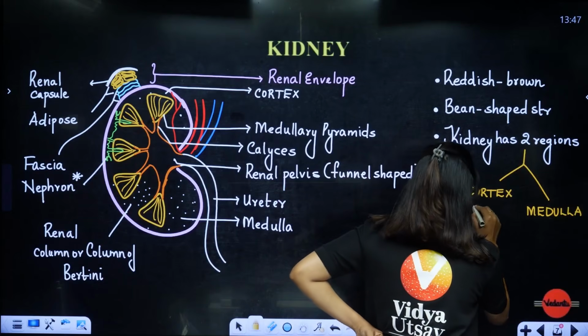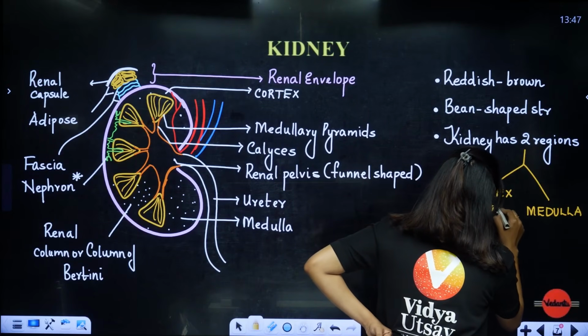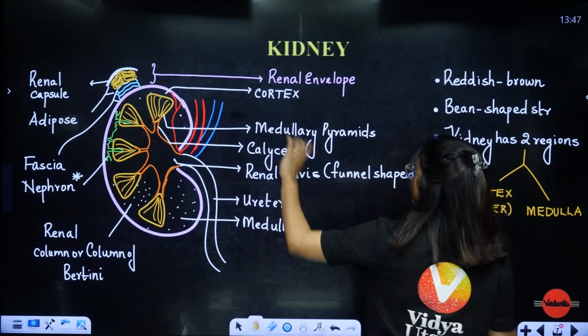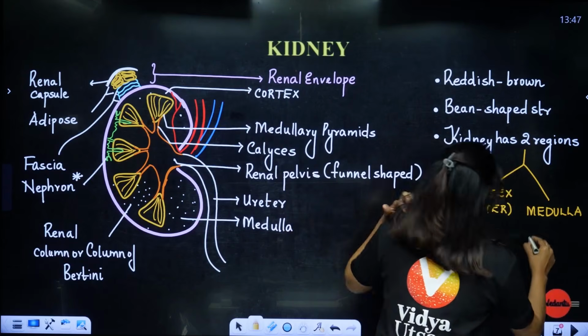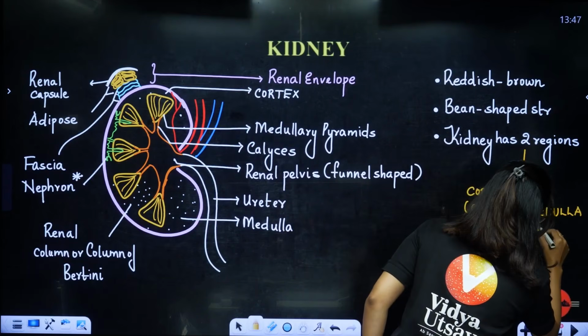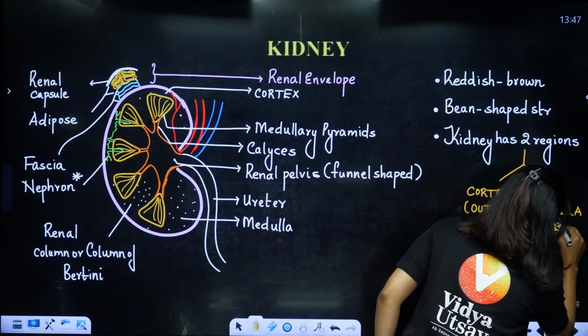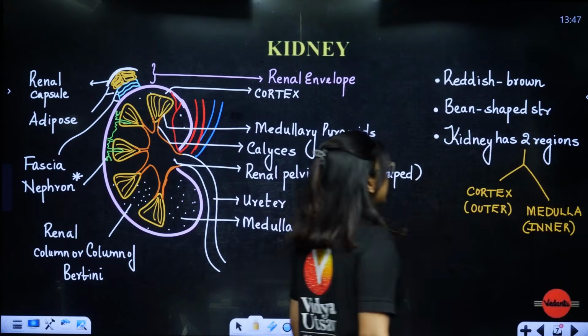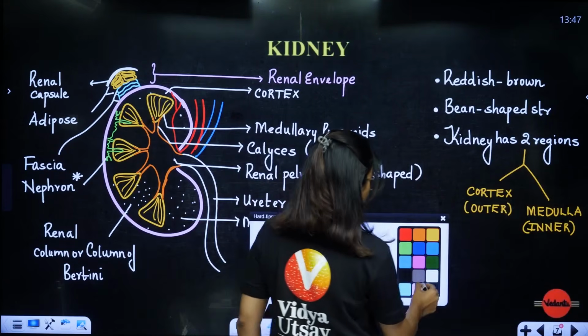This is the outer layer, outer region. Outer means don't think outside the kidney, you understood, no? The peripheral region. And this is the inner region. Okay. Next students, we have where is the placement of the kidney.